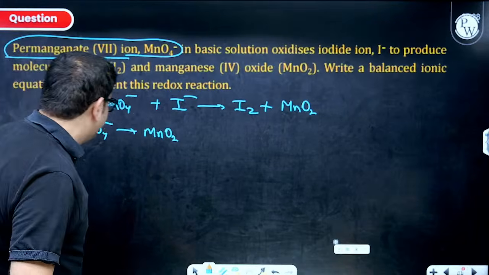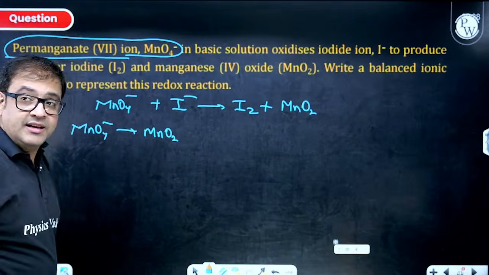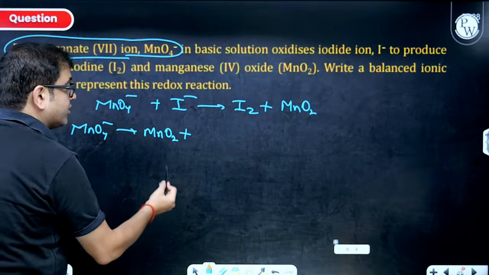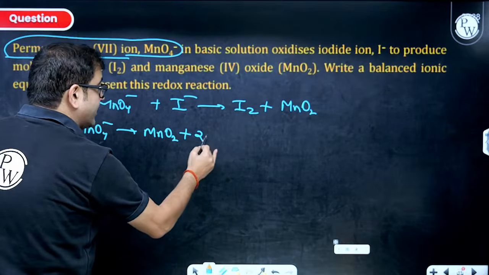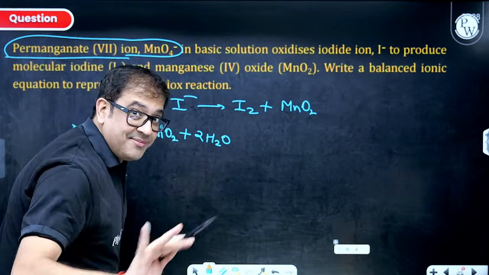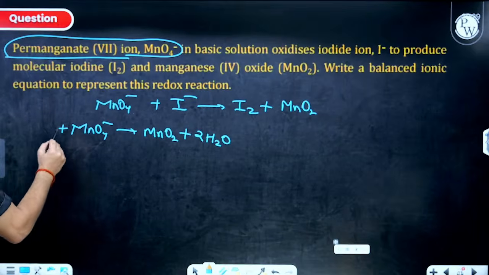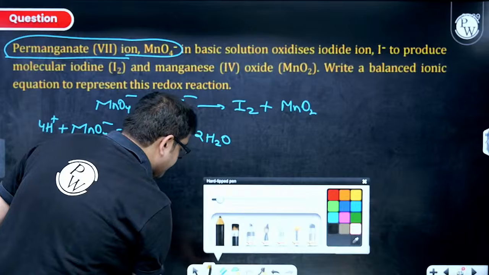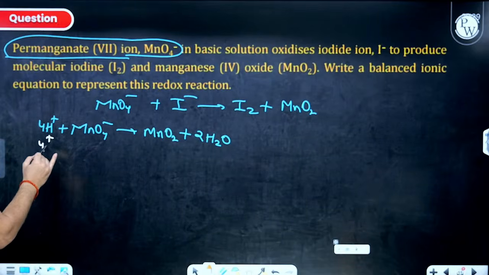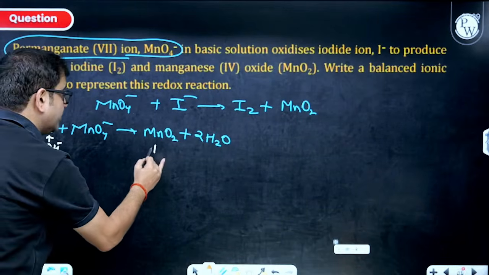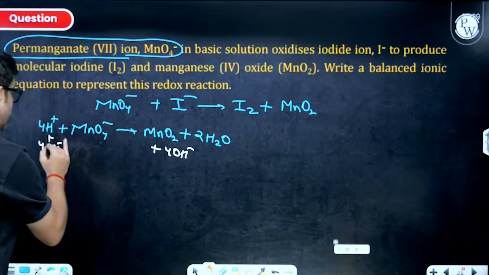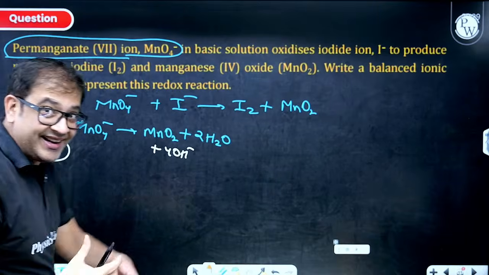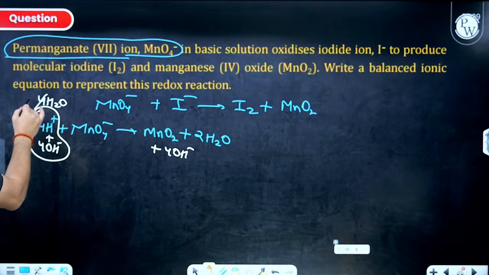Now what do we do then? Sir, balance manganese, it is already balanced. Now how to balance oxygen? Add water, because I have 2 oxygen, so I add 2 water. Oxygen balanced. Now in order to balance hydrogen, add H plus ion, but sir, the medium is basic. Don't worry, because the medium is basic, add an equal number of OH minus ions on both sides. Once you do that, H plus and OH minus ions will remain associated as water. Then you will definitely have to simplify the water.